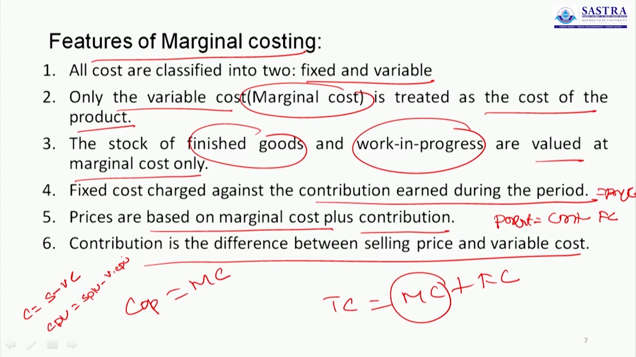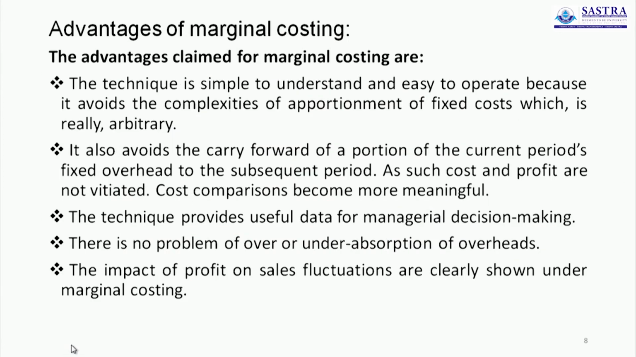Everything is given in the problem. Simply apply the formula, and the contribution per unit as well as the total amount of contribution will arise. The advantages claimed for marginal costing are: the technique is simple to understand and easy to operate. It avoids the complexity of apportionment of fixed cost, which is really arbitrary.